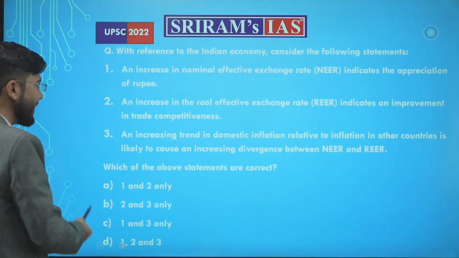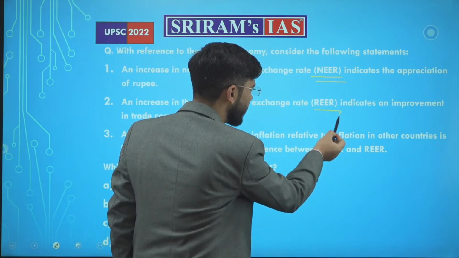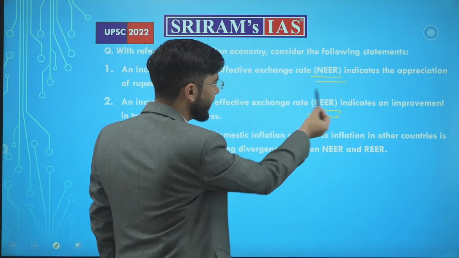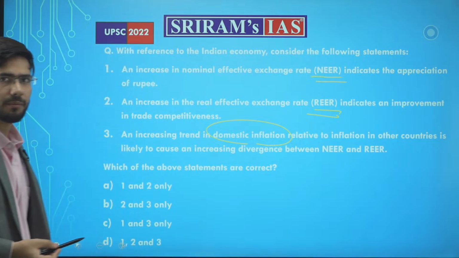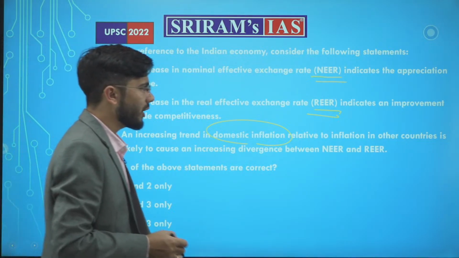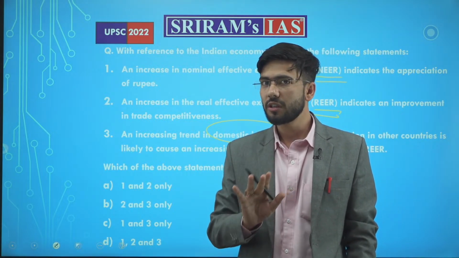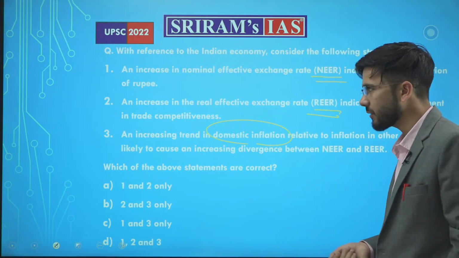Why do we need to understand NEER and REER? Because UPSC has asked this question on these two concepts, and then UPSC interlinked NEER and REER with domestic inflation. Solving this question was very easy, but only if you have conceptual clarity. If not, it could be a tedious task for you.